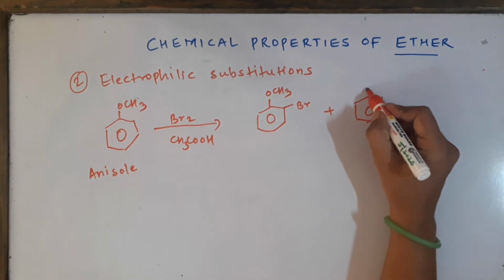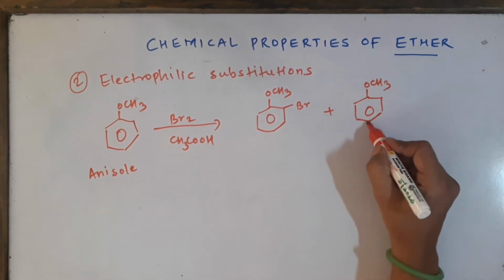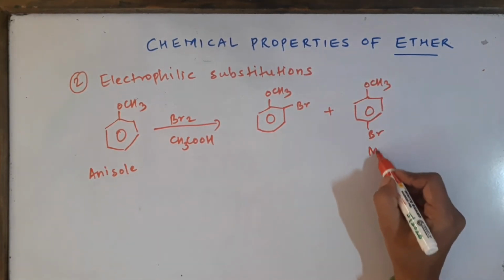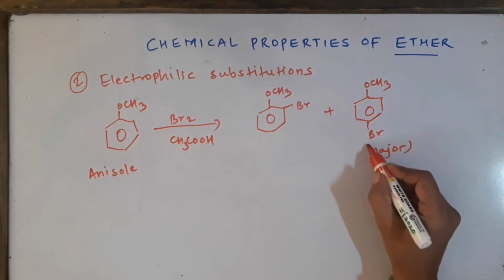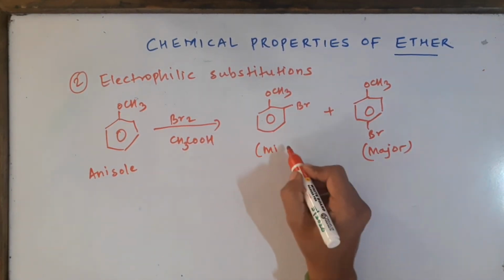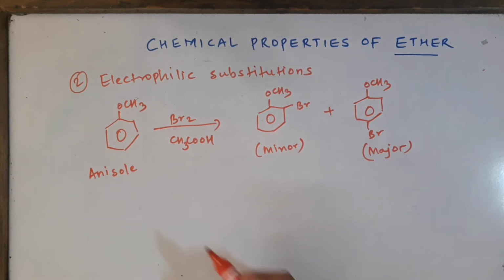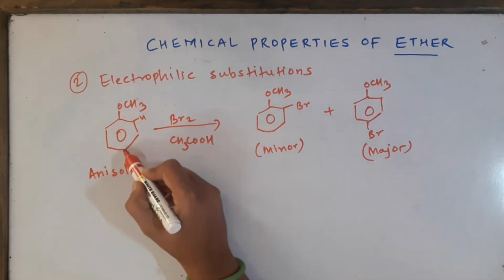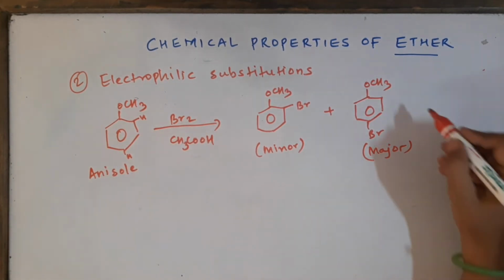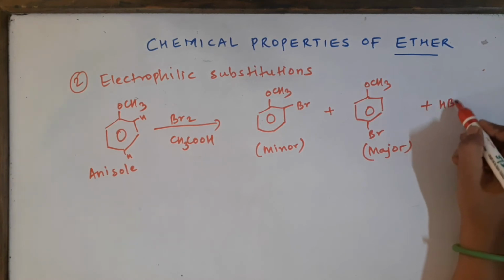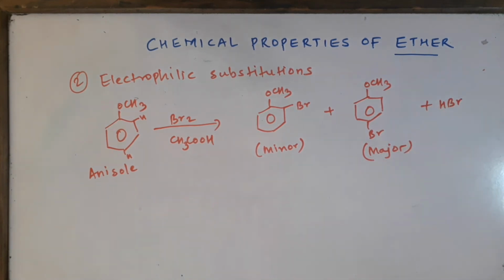That's the right answer. So we'll be getting para position as the major answer over here, para bromoanisole, and the minor answer will be ortho bromoanisole. And of course the hydrogen which was lost from the positions ortho and para will be going out as H plus, and the byproduct is HBr.